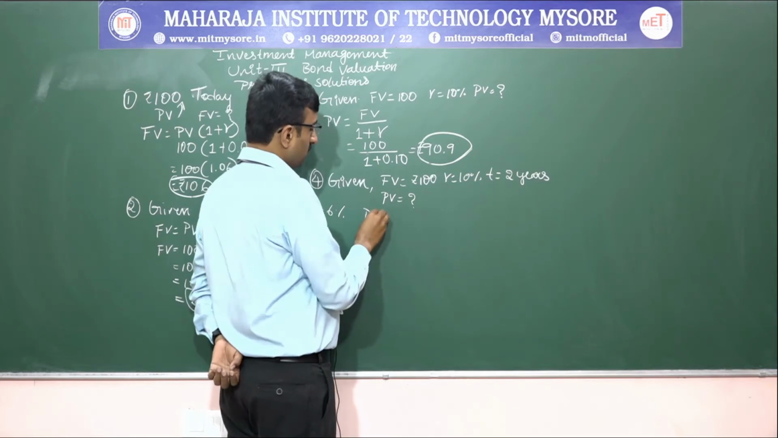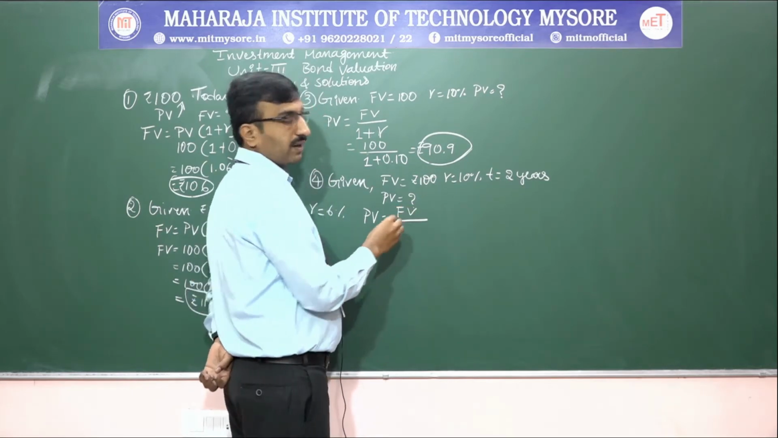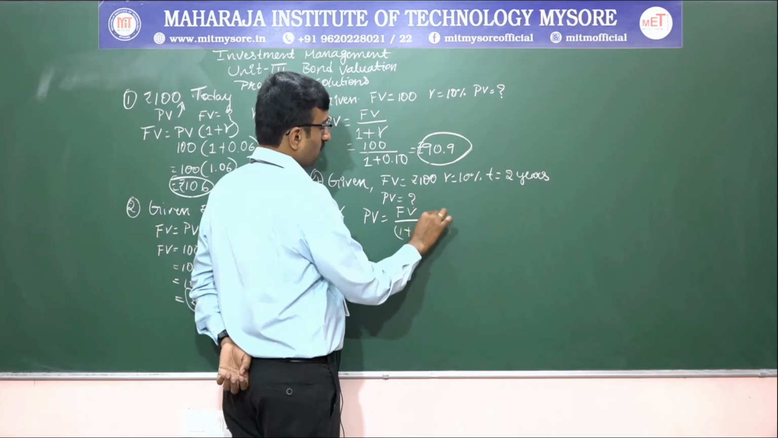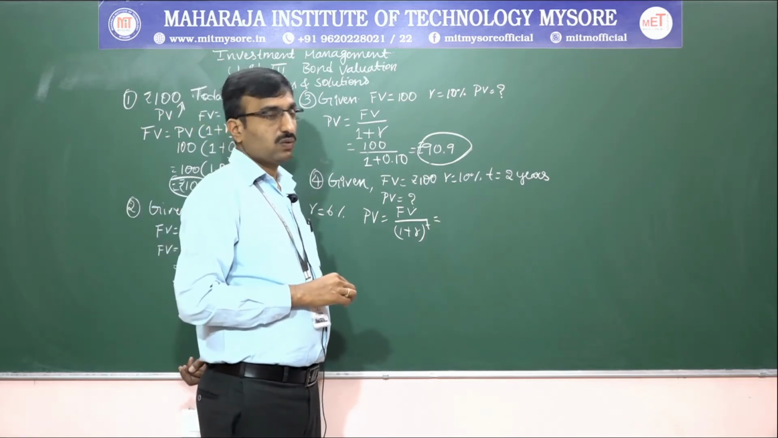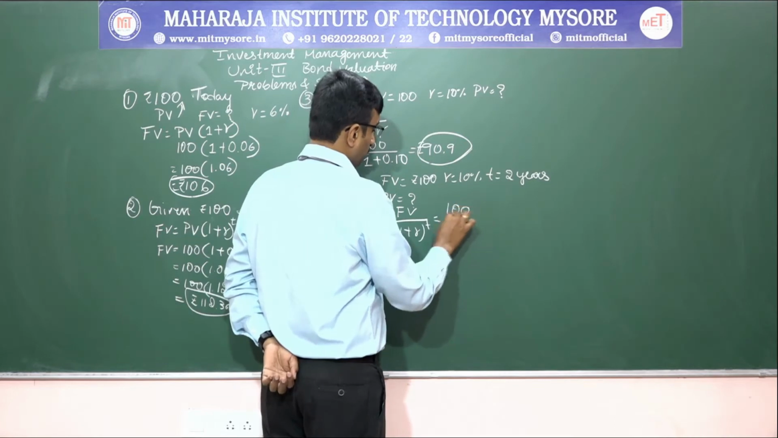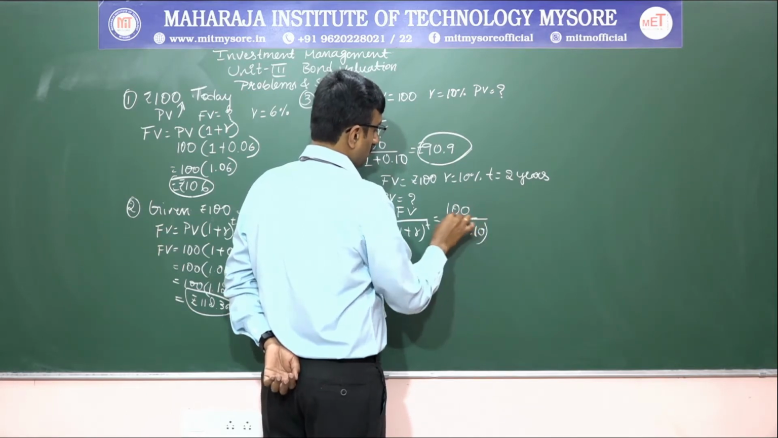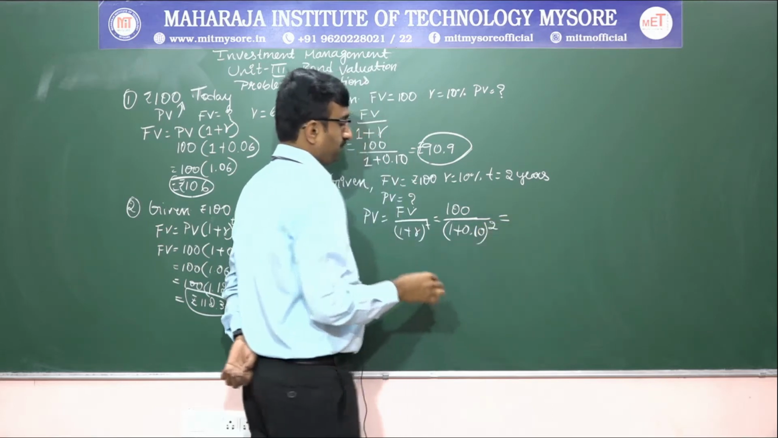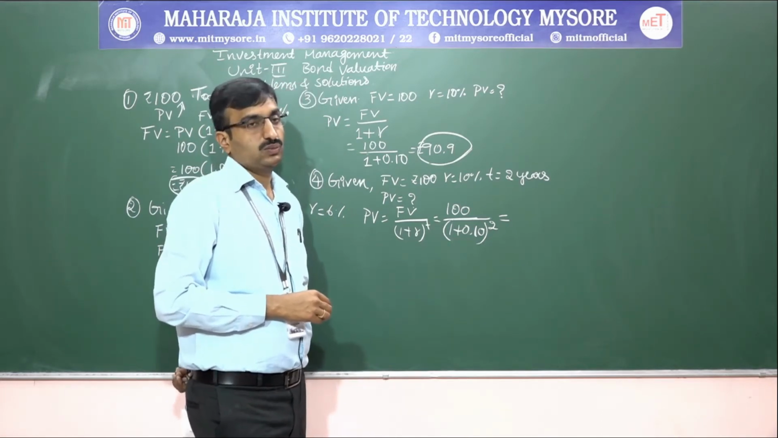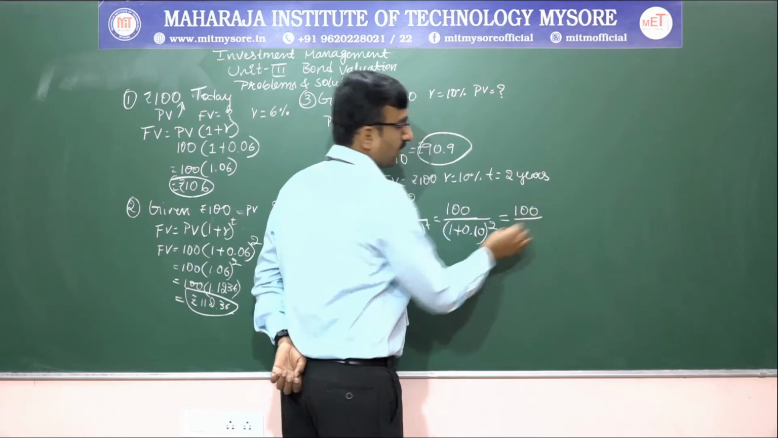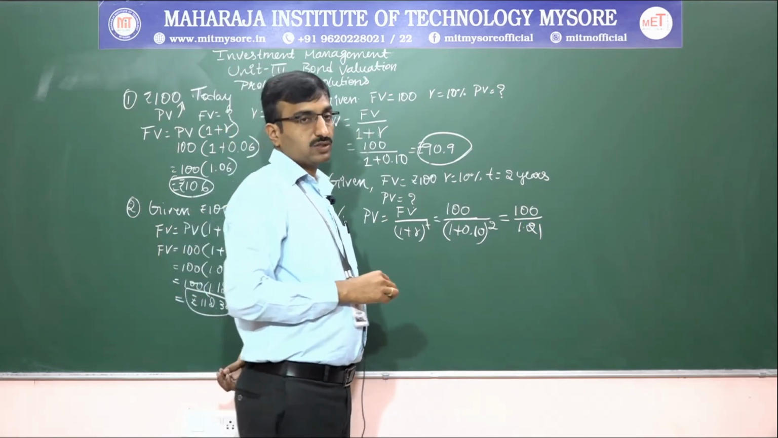In the previous problem they have not given the T value, but in this problem they have given the T value. So present value is equal to future value divided by 1 plus R to the power of T. Future value is 100. 1 plus R is 1.10 to the power of 2. So 100 divided by 1.10 to the power of 2, that is 100 divided by 1.21.